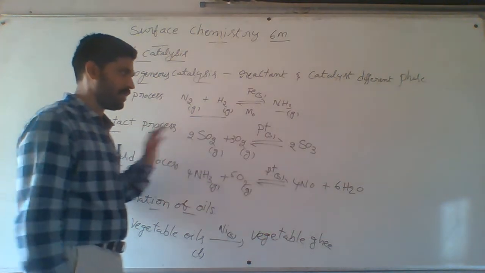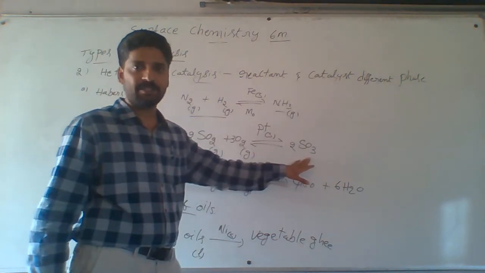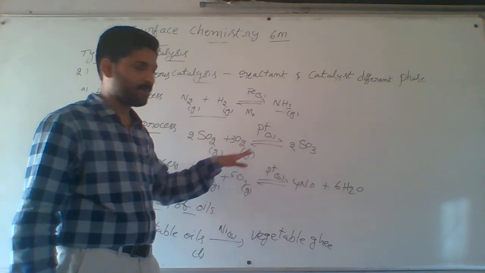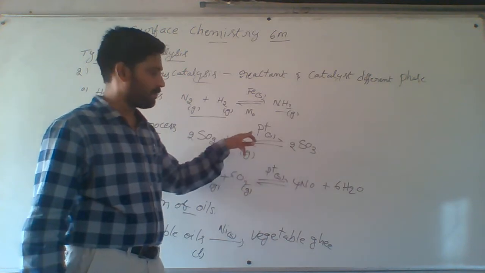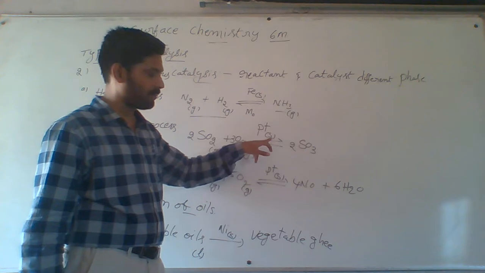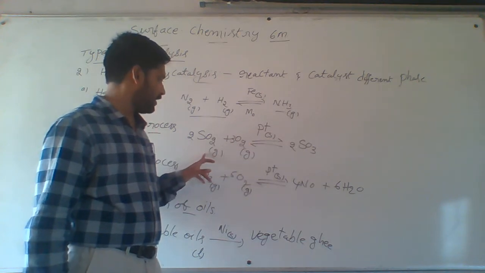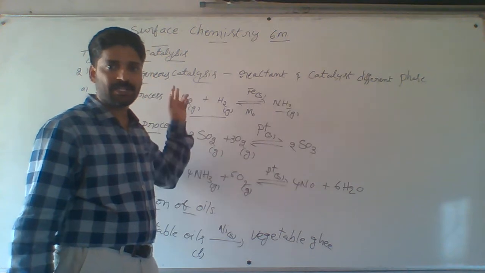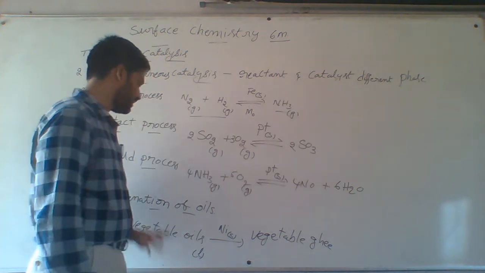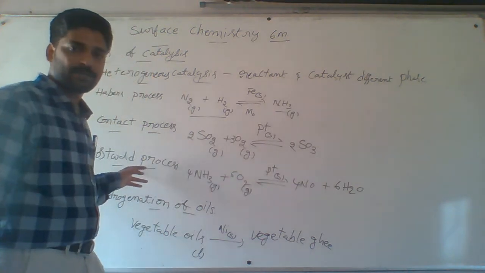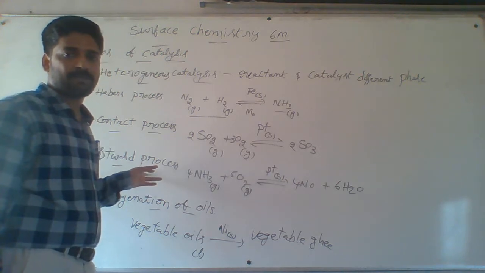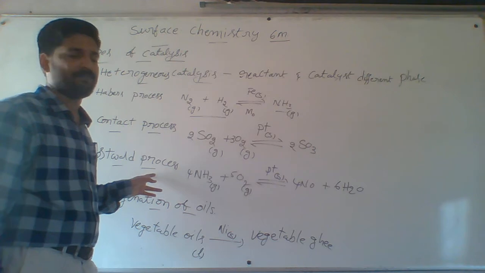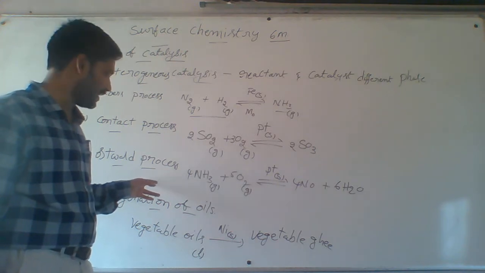Contact process, manufacturing of sulfuric acid. This is one of the steps: sulfur dioxide on oxidation forms sulfur trioxide. Here platinum is the catalyst, in the form of solid. The reactants are in gaseous form. Both are in different phases. That is an example of heterogeneous catalysis. And next one, Ostwald process. What does the Ostwald process mean? It is used for the manufacturing of nitric acid, HNO3.